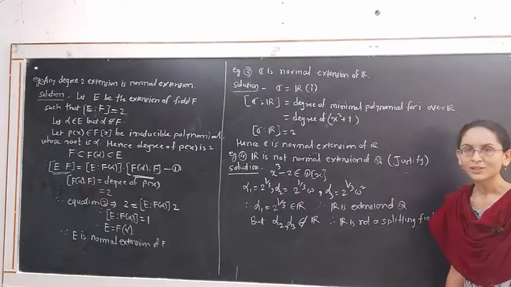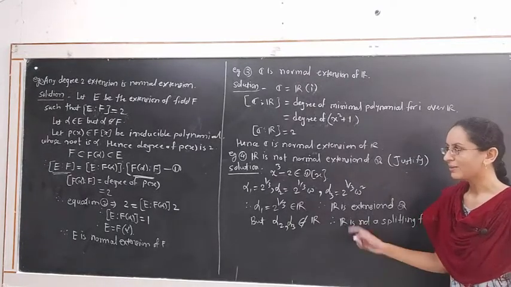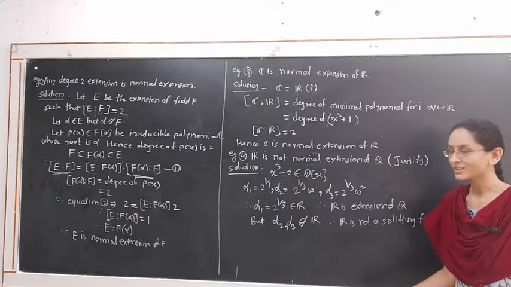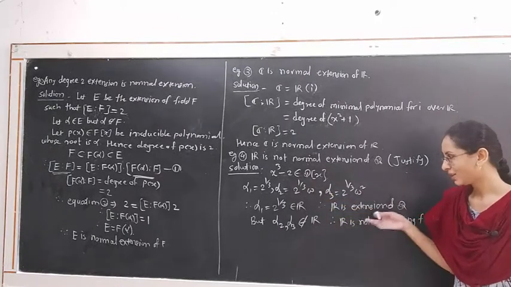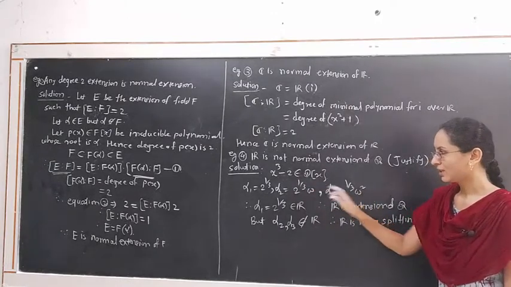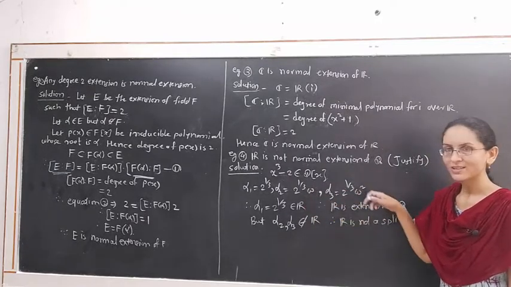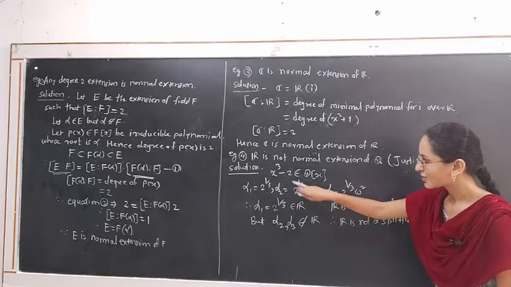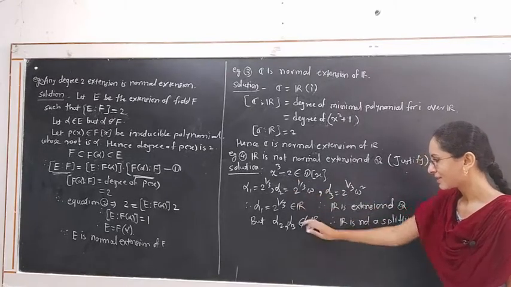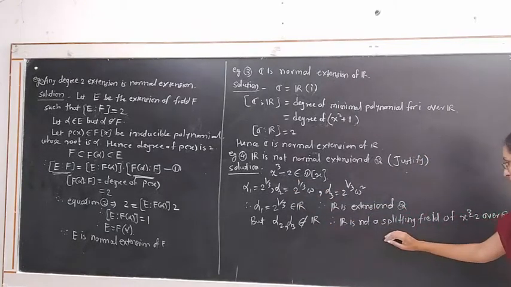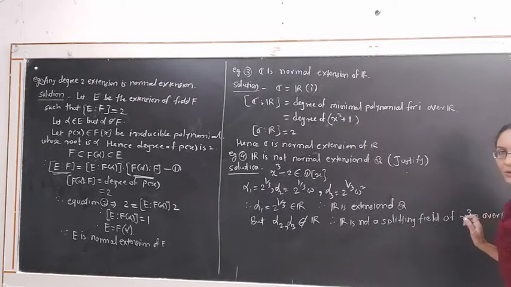Hence, R is not a normal extension. R will be a normal extension if R contains all the roots of this polynomial. But we know that these two roots include the complex number plus or minus i, and that does not belong to the field of real numbers. Hence, the real numbers are not a normal extension of Q.